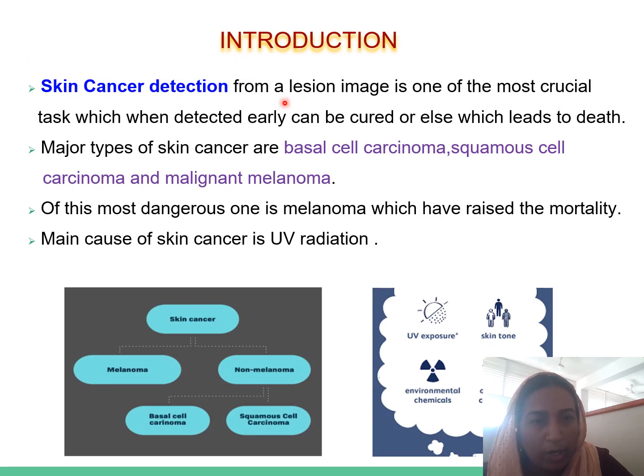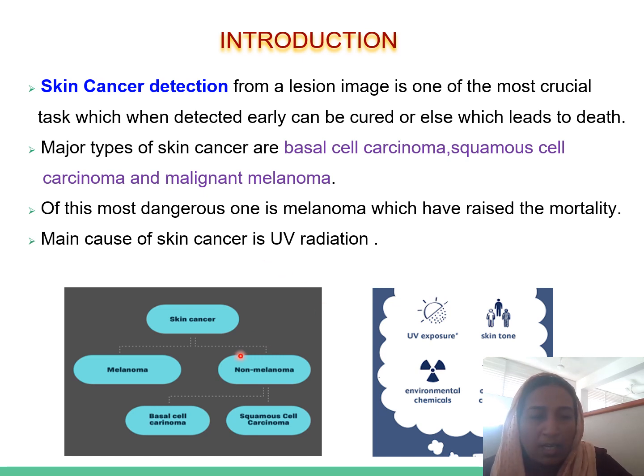Let us go to the introduction part. Skin cancer detection from a lesion image is one of the most crucial tasks, which, when detected early, can be cured, or else it leads to death. Major types of skin cancer are basal cell carcinoma, squamous cell carcinoma, and malignant melanoma. Of these, the most dangerous one is melanoma, which has raised the mortality. The main cause of skin cancer is UV radiation.